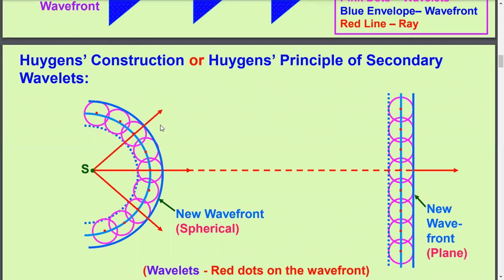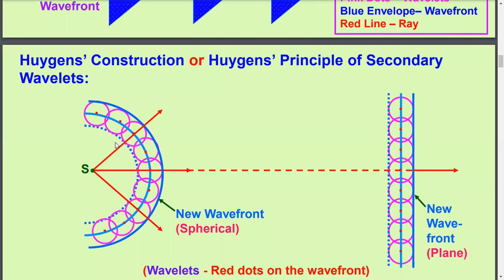That means every point sends out another disturbance forward, as every point is in the same phase. Therefore, if you draw a tangent to the disturbance of every point, then this tangent becomes the new position of the wavefront.